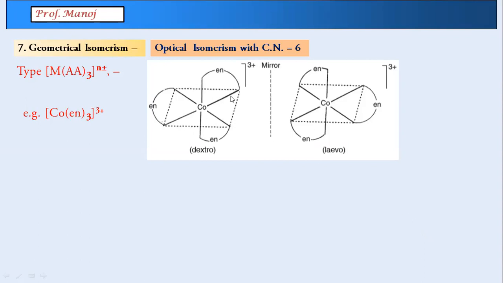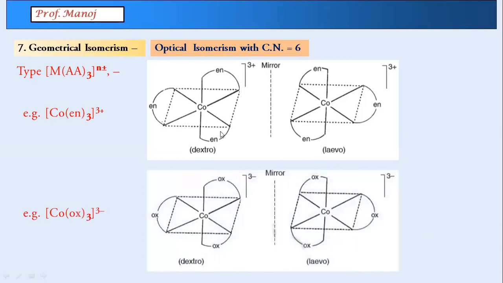So you need to remember these structures exactly. While studying for exams, my suggestion is you remember one example. Drawing its mirror image is not difficult. Mirror image is very easy to draw. At least remember the dextro. Same way when you take the oxalate ligand, it's absolutely identical, you can see.